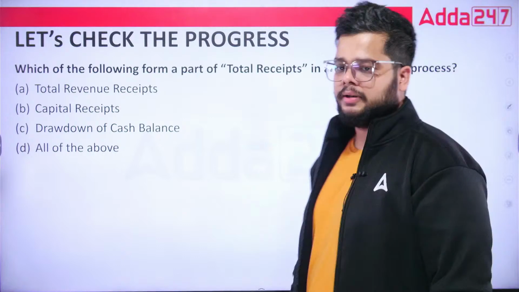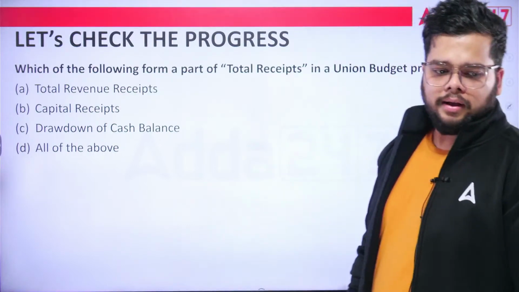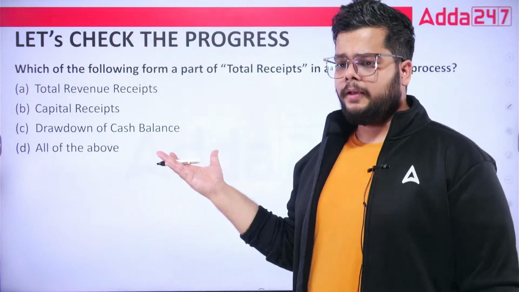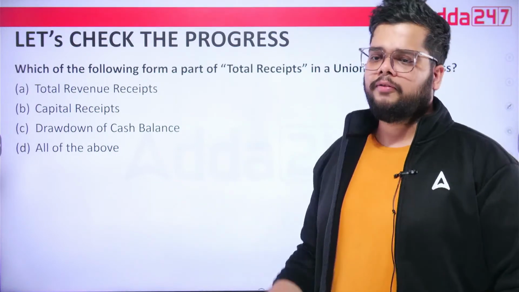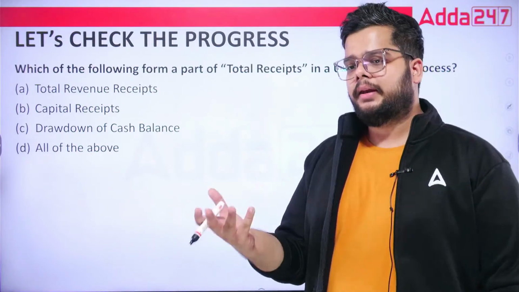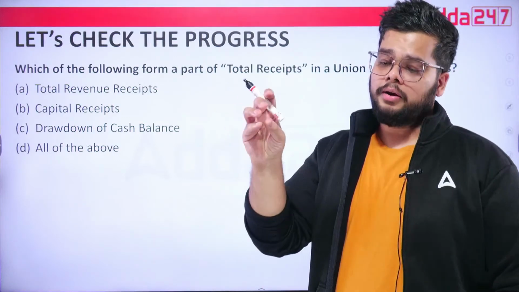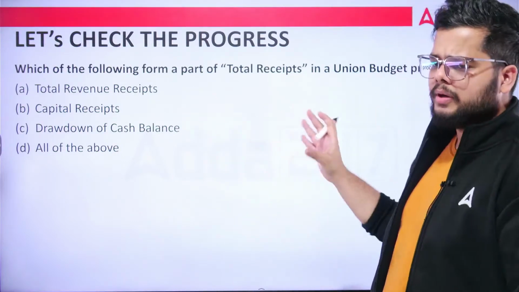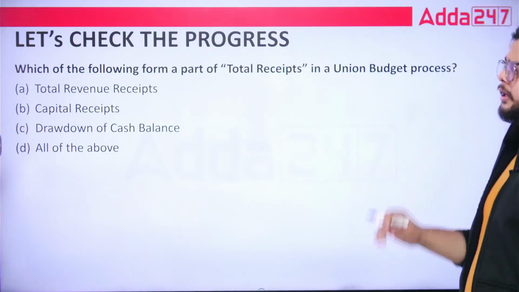Now let's see this question. Very simple question, because questions will be asked in this particular form only in the exam also, that what is the total receipt, which of the following falls under the capital account or, you can say, non-debt or debt receipts. All these questions will be framed like this only.